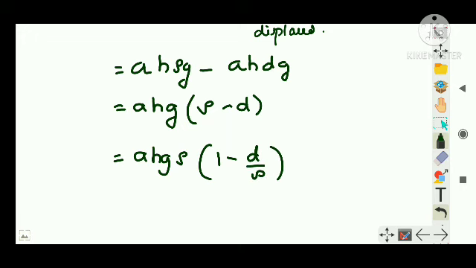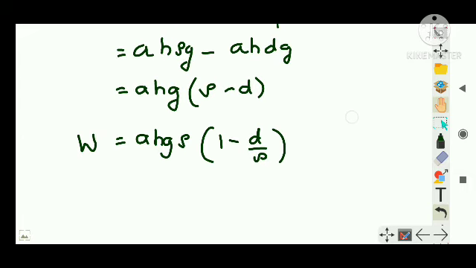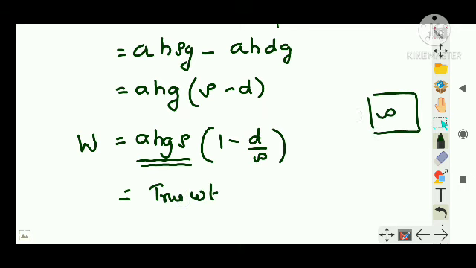And we have just written this, this much is clear, right? So this is your W, that is the apparent weight, or the weight you feel. Someone asks you what is the true weight: a h rho g, that is your actual weight. So this is your true weight. You are just in air, you have density rho, the height is h, so you will be exerting a force downward, that is your weight. So that is a force.